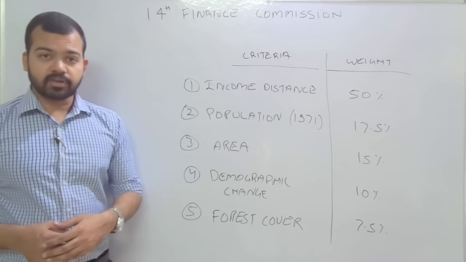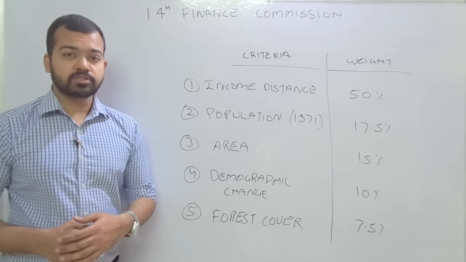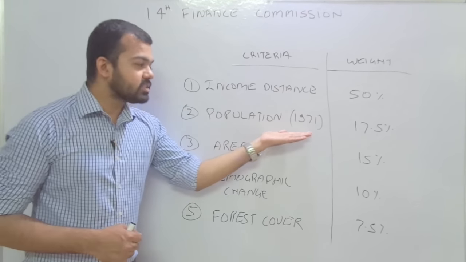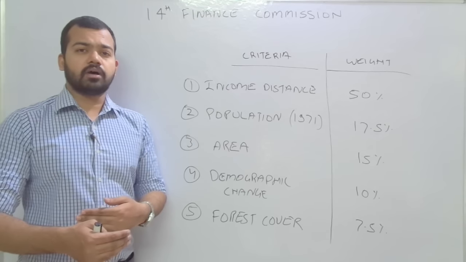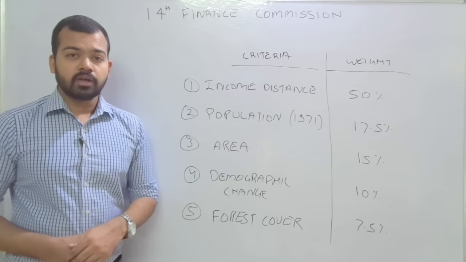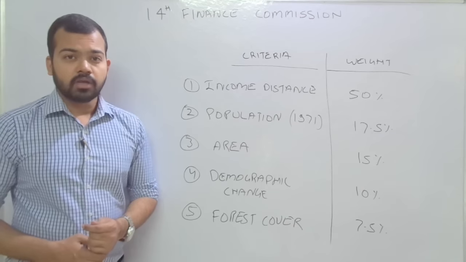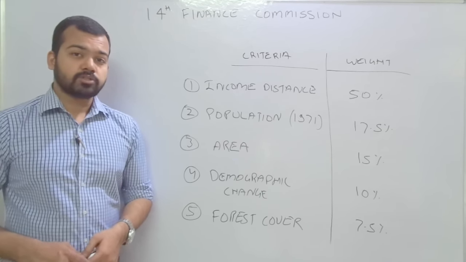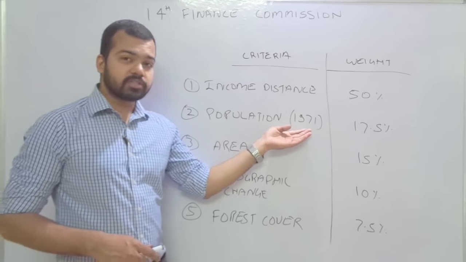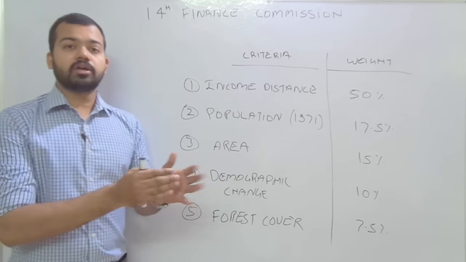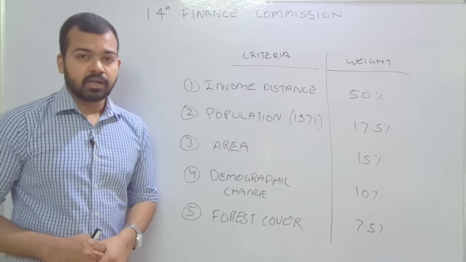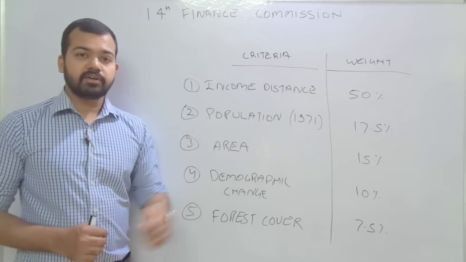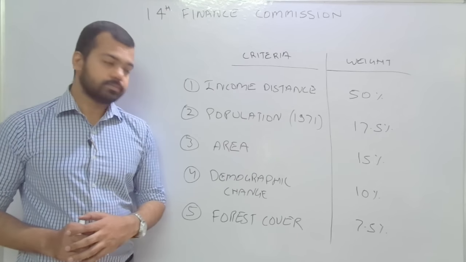So according to this Finance Commission, the year of population explosion, 1971, should be frozen, because if the population has increased, the share of revenue was decreasing for a few states like Kerala and Tamil Nadu, because Kerala and Tamil Nadu implemented the family planning program very well. So if we took 2011, it means we need to allot more resources to UP and Bihar, these two states that were not able to control their population. That is why 1971 is the fixed year for the population criteria.